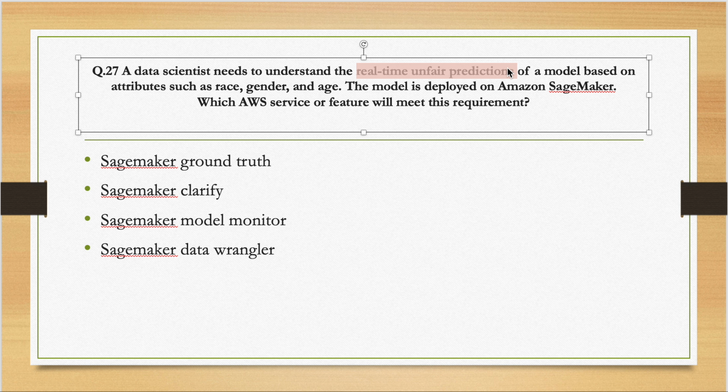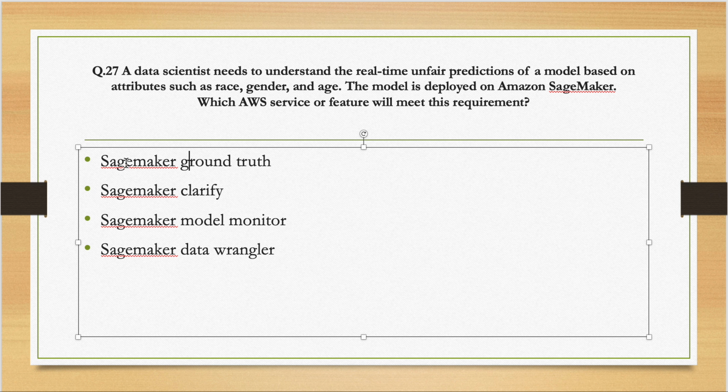So basically, we need to figure out if a model is making certain predictions based on certain parameters. Maybe it is preferring a certain gender, preferring a certain race. So, what feature can we use to detect this?